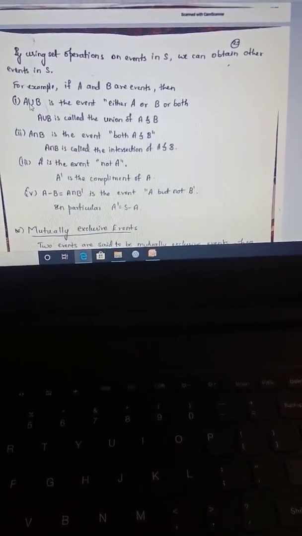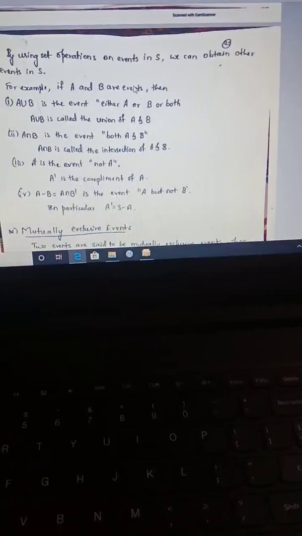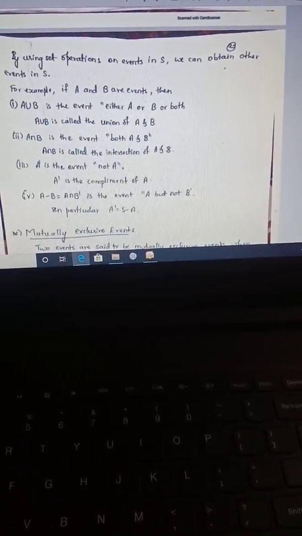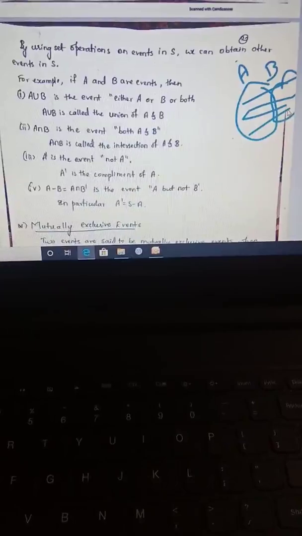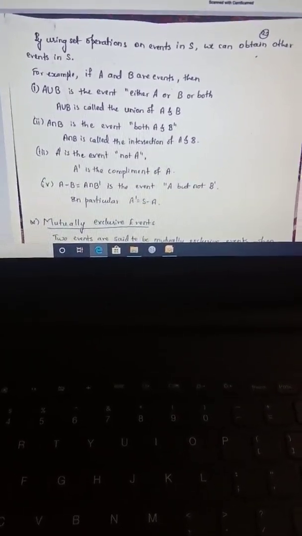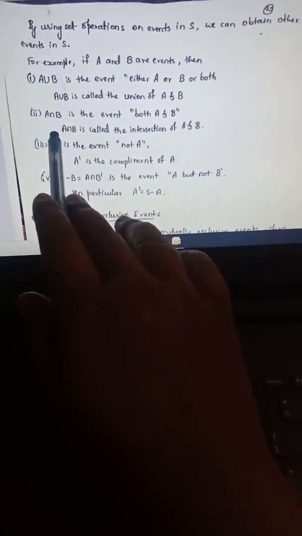The first one is A union B. A union B means either A or B. Next is A intersection B. A intersection B means common in both the events A and B.